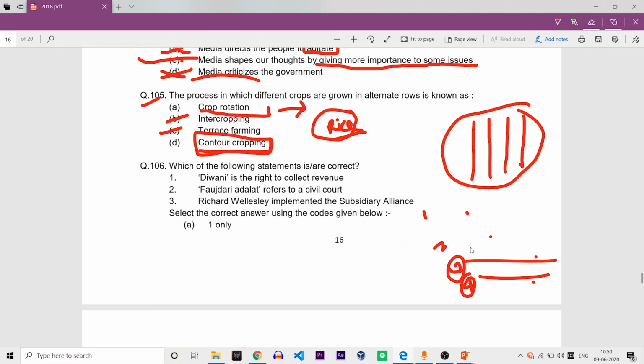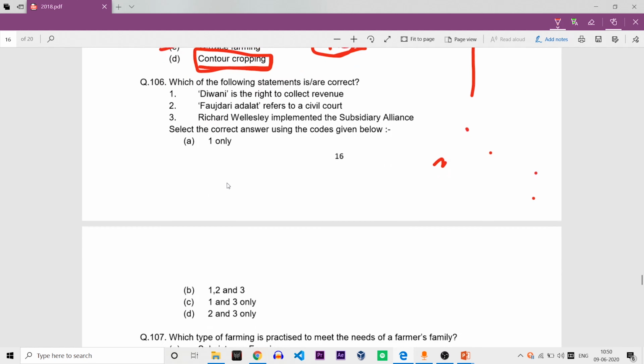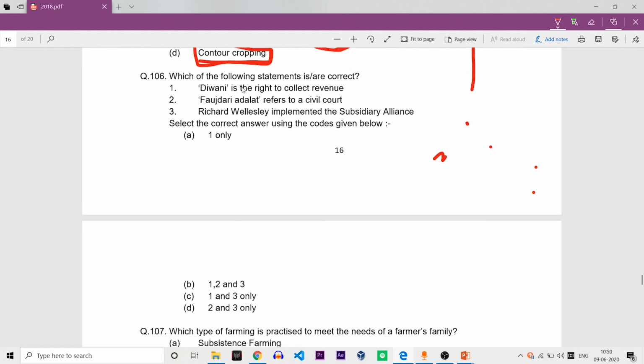This is quite a typical question, I must say. Which of the following statements are correct? Diwani is the right to collect revenue. Yes, this is correct. If you don't know what Diwani is, or anything about this kind of thing, then I have an A to Z course for you. All you need to do is contact me over Instagram, phone call, or WhatsApp, and you can get the course easily.